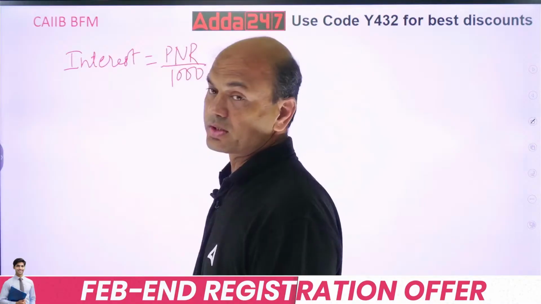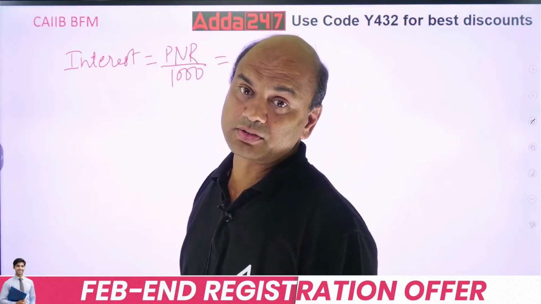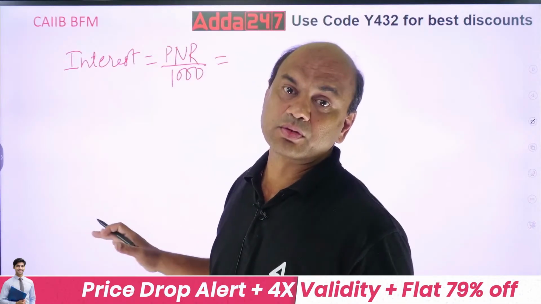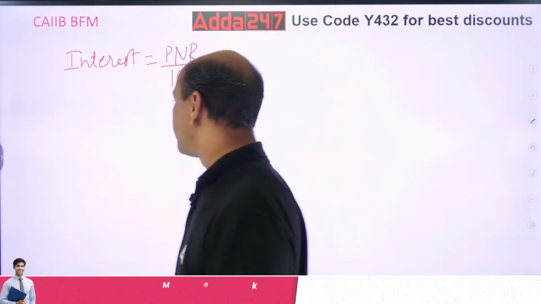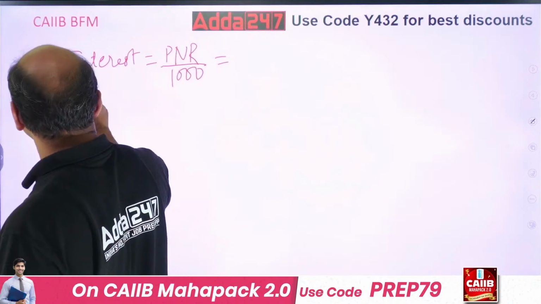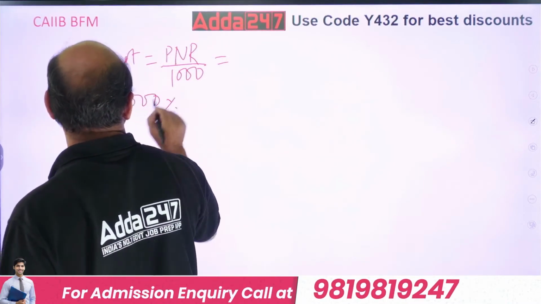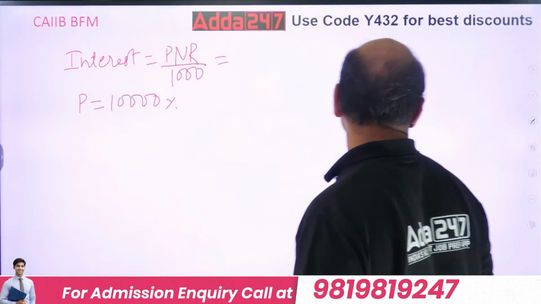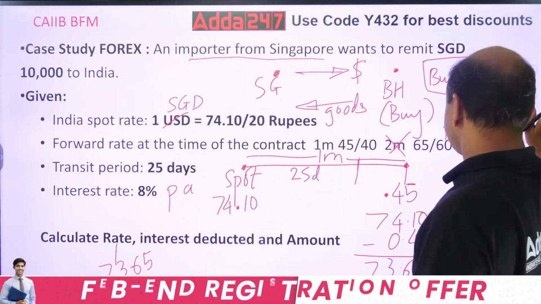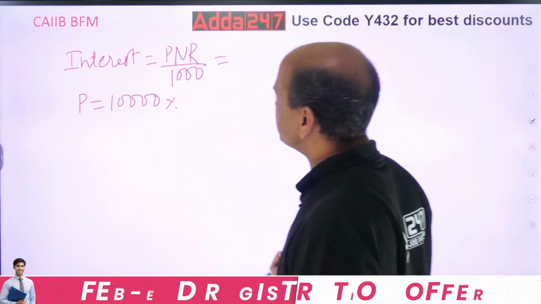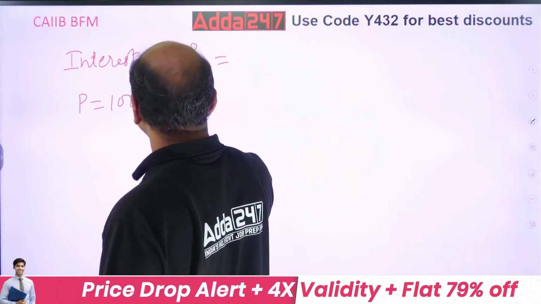But now these dollars you'll have to convert into rupees because you're calculating everything in rupees. So now this P we will change to rupees. P equals 10,000 into 73.65, I think. So multiply it.